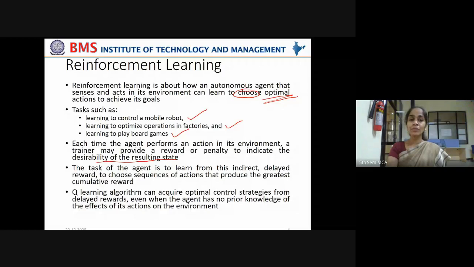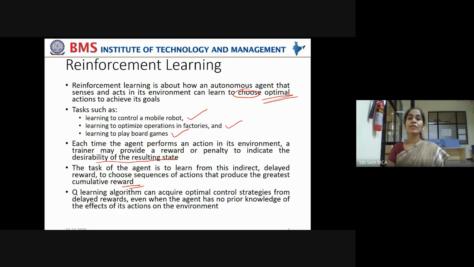Got it, students? The task of the agent is to learn from this indirect, delayed reward to choose sequences of actions that produce the greatest cumulative reward. So how should the sequence of actions be? One action after the other should be in such a way that the cumulative reward is maximized. If the value is very low, then in the sequence of actions, it has taken many wrong steps and only one or two right steps.